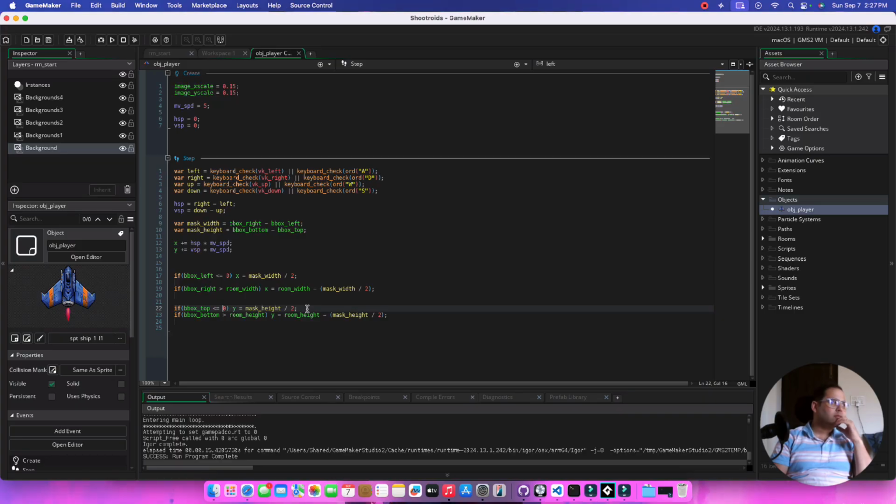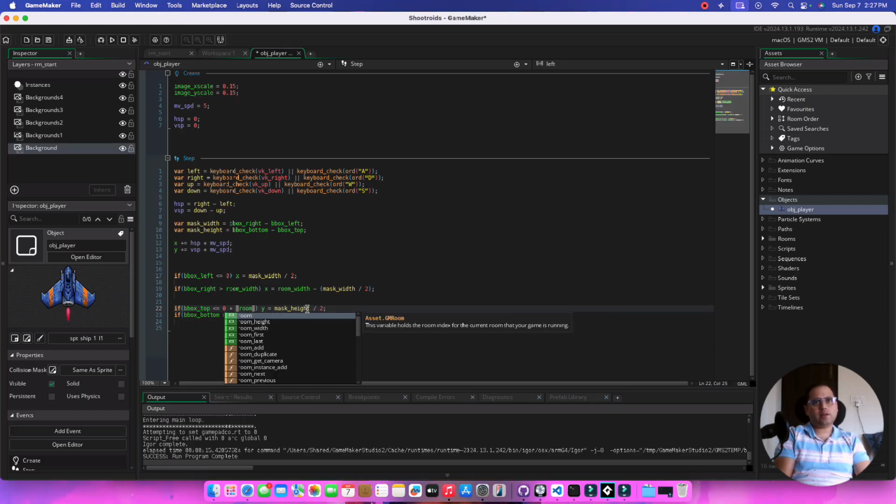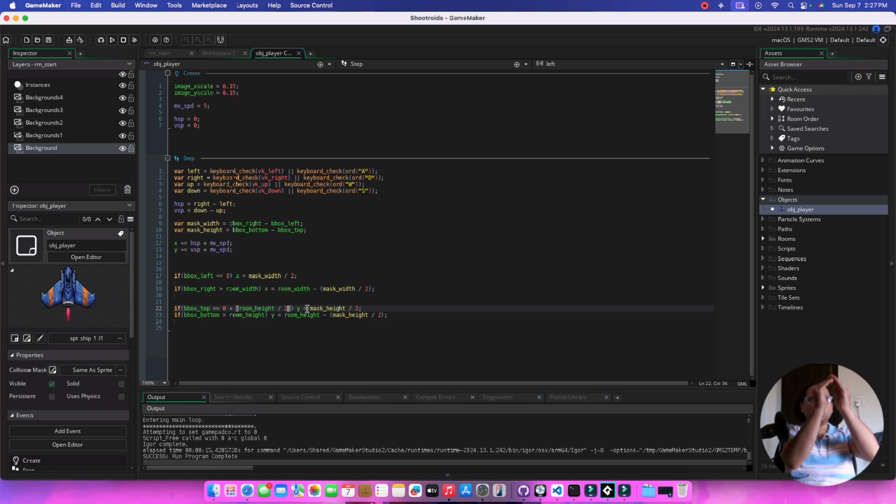When we are checking the top, instead of doing it like this, we can add room_height divided by 2. What does this do? It sets the boundary to half the room. Here also, since we are using 0, we need to set the value to half the room plus this.